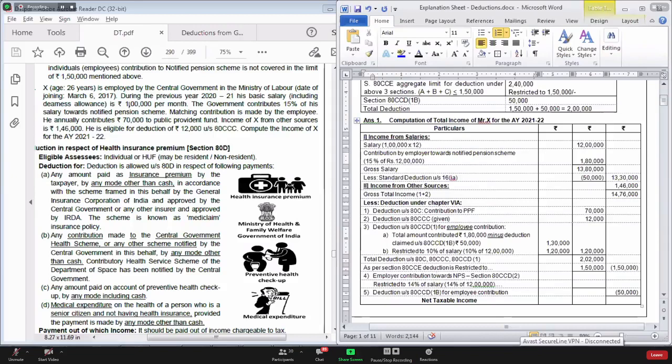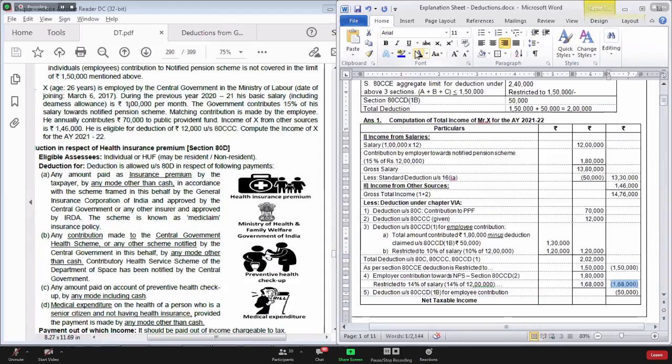What is the actual amount of money contributed? 1,80,000. Yes or no? 14% of salary is how much? 12 lakh into 14%, 1,68,000. So what is the amount of deduction? 1,68,000.